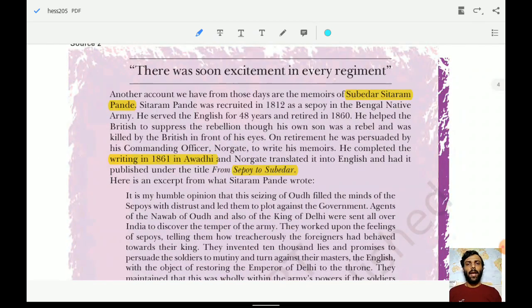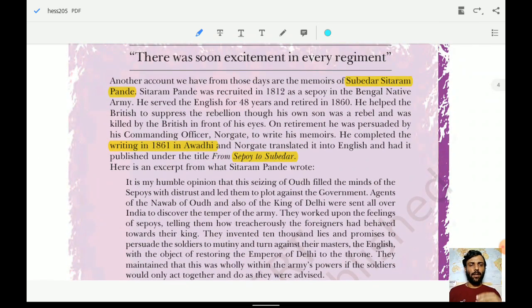There is another piece of information, that there was soon excitement in every regiment. There was a person named Subedar Sitaram Pandey. He was compelled by his seniors to write a book about whatever happened and how this revolt broke out. These are not important, we are just looking at these things so that we can remember the name. The name of the book was From Sepoy to Subedar, written by Subedar Sitaram.